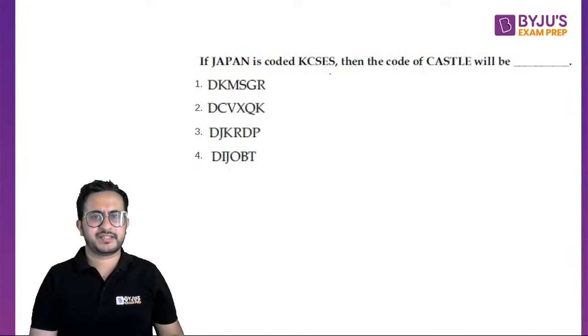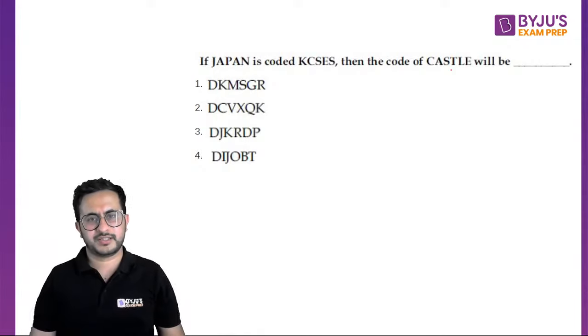Japan is coded as KCSES. You have to find the code for castle.